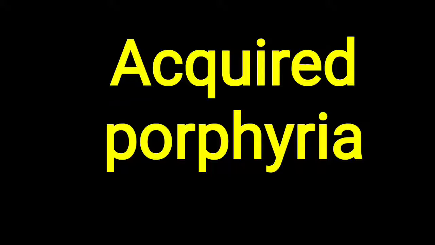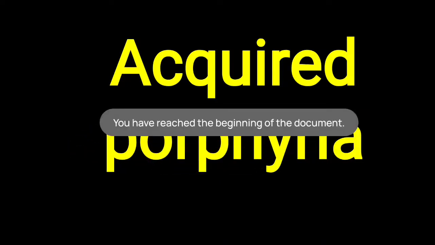Hello friends, today's topic is about acquired porphyria. So generally we have said that porphyria is particularly an inborn error related to the heme biosynthesis. But basically porphyria is called a disease related to the heme synthesis.